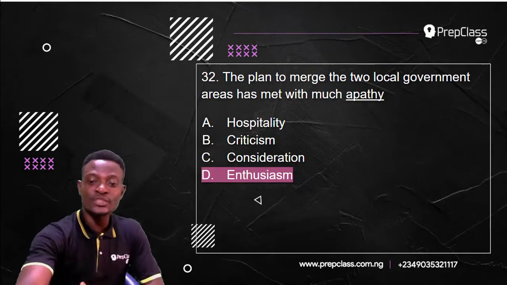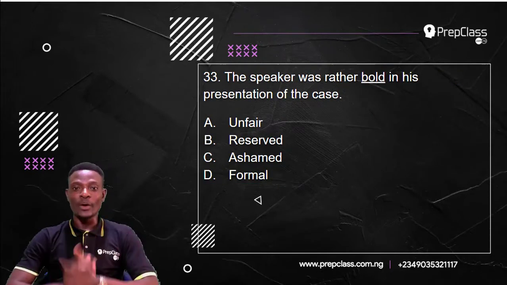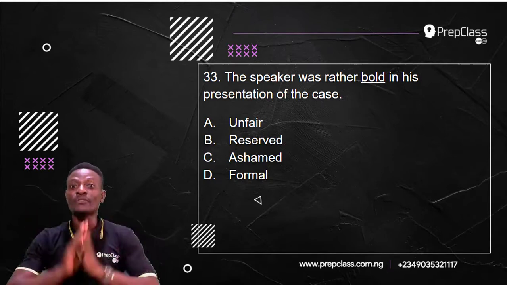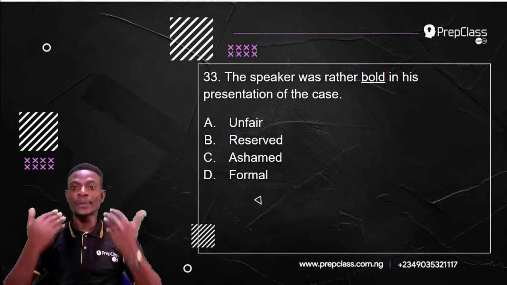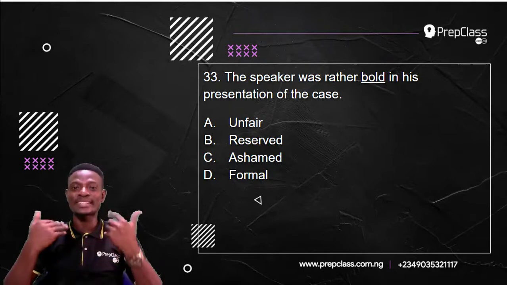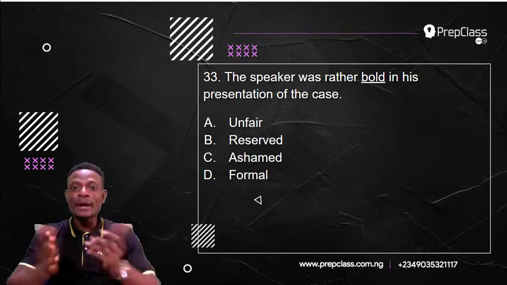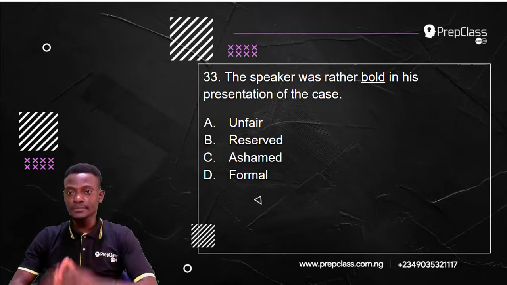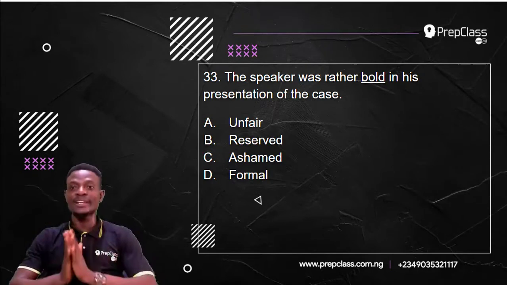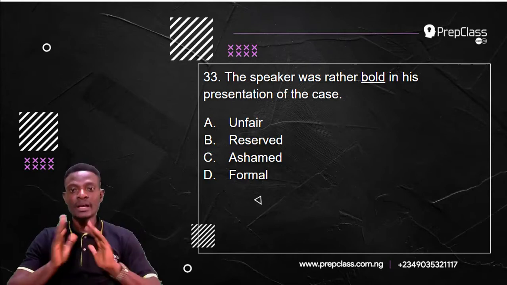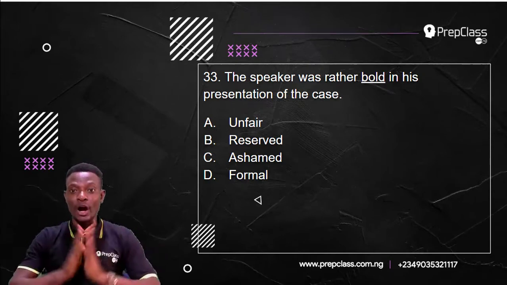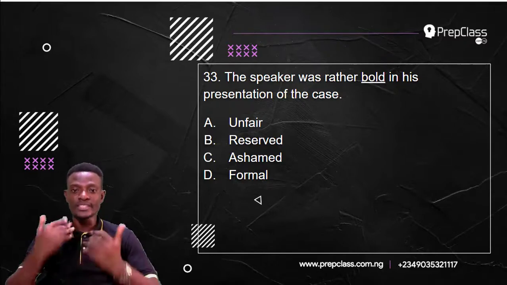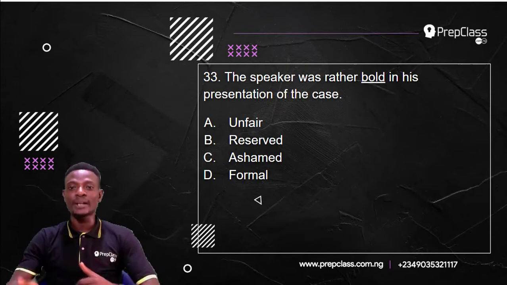Okay, moving on to the next question, question number 33. Question 33 reads, the speaker was rather bold in his presentation of the case. Remember, we have to select the option that means the opposite of the underlined word. As you can see, the underlined word here is bold. So, which of these options means the opposite of bold? The options we have are unfair, reserved, ashamed, and formal.